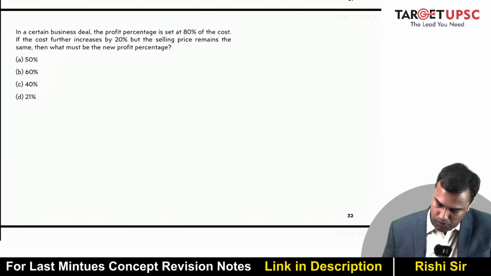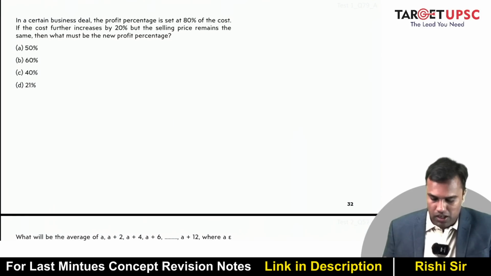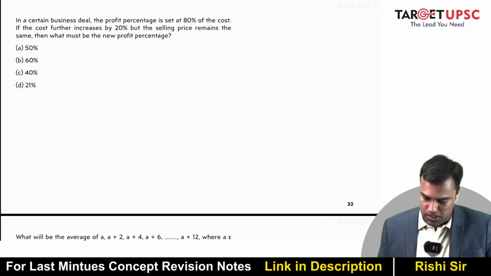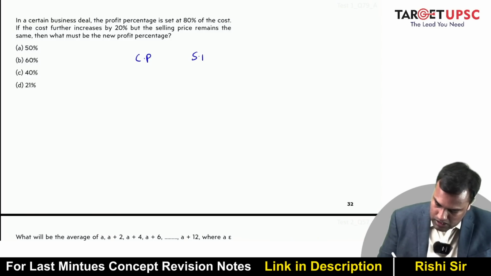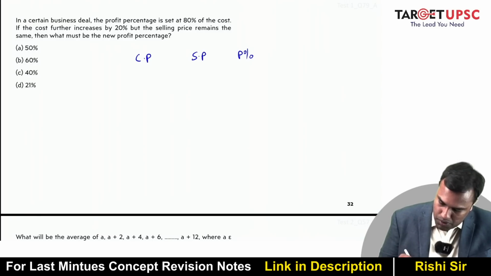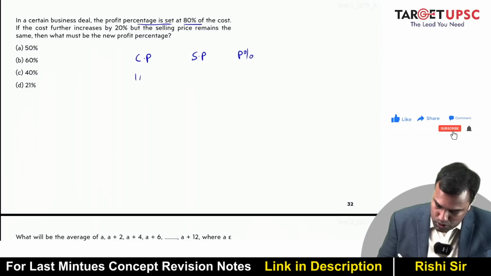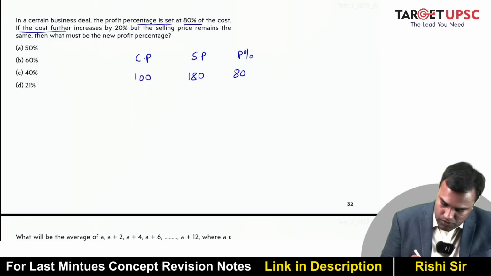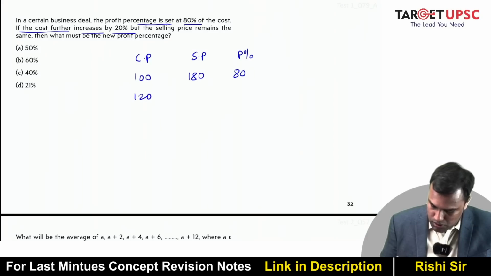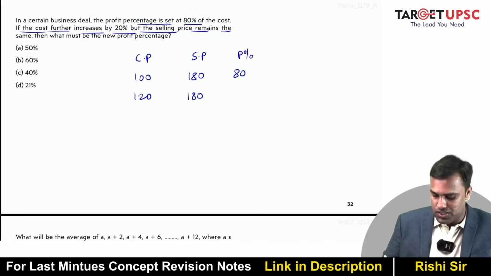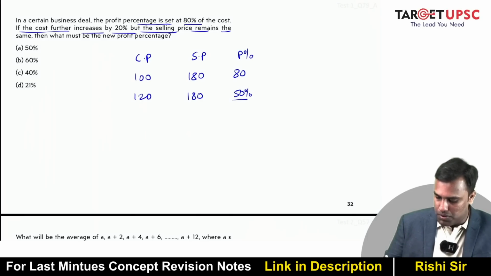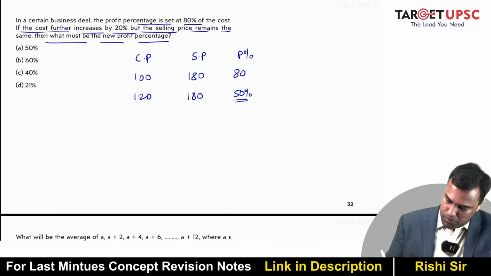In a certain business deal, the profit percentage is set at 80% of the cost. If the cost further increases by 20%, but the selling price remains the same, then what must be the new profit percentage? So what is the cost price, selling price, and profit percentage? The profit percentage is set at 80% of the cost. So suppose 100 is the cost, 80% is the profit. So the selling price is 180. If the cost further increases by 20%, so the cost becomes 120, but the selling price remains the same. So the selling price is still 180. 120 to 180 is what? 60. 60 by 120 is 50%. Then what must be the new profit percentage? 50.